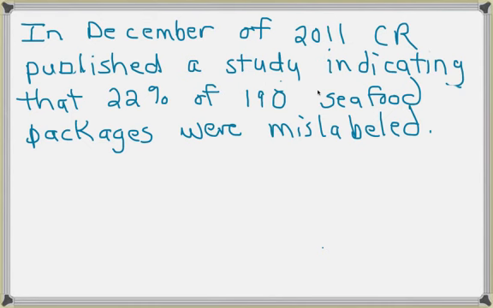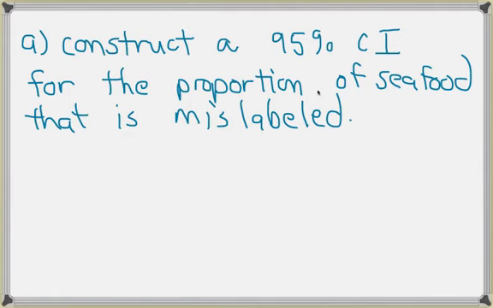All right, the next question reads, in December of 2011, Consumer Reports published a study indicating that 22% of 190 seafood packages were mislabeled. The first thing we want to do is construct a 95% confidence interval for the proportion of seafood that is mislabeled. So try this on your own and then check your answer.